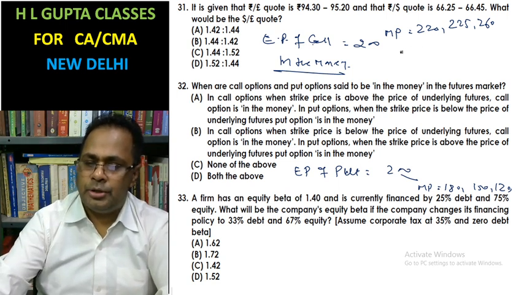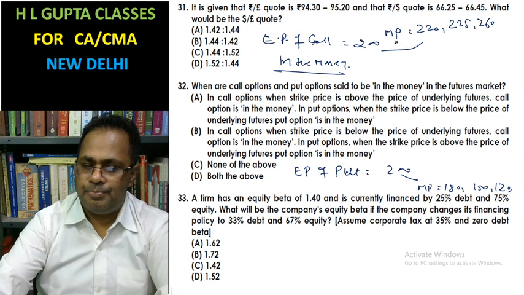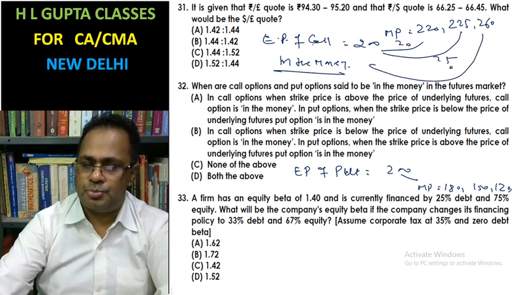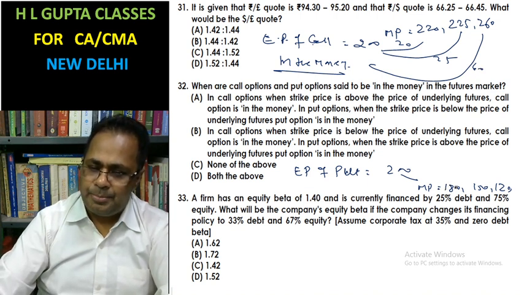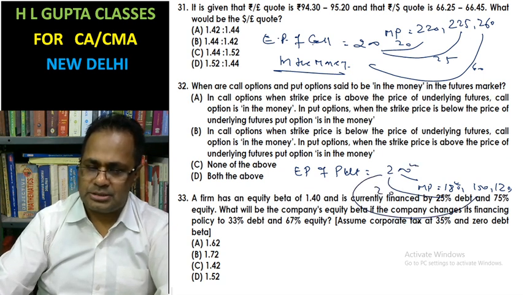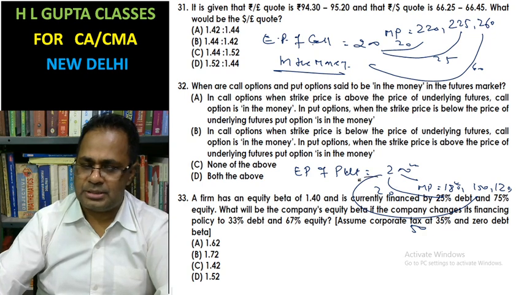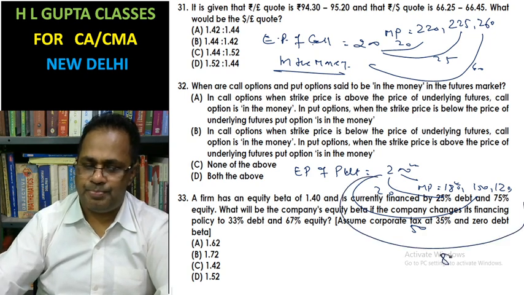Here your gross profit is 20, here 25, here 60. In the put case, even if the market price is 180, you have the right to sell at 200, that's why the gross profit is 20. In this case gross profit is 50, and in this case it is 80.